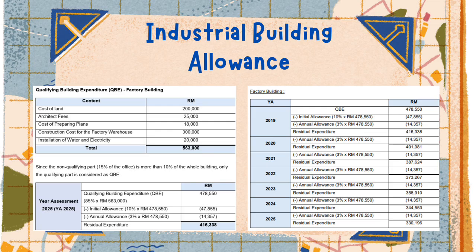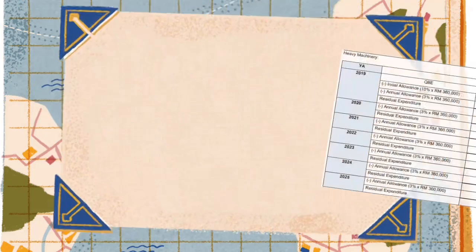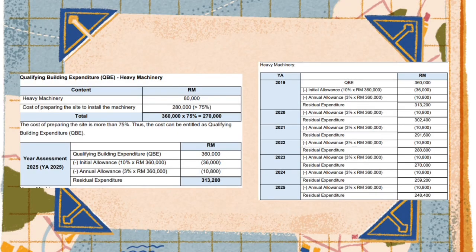For the year of assessment 2025, the business is entitled to claim an initial allowance of 10%, amounting to RM47,855, and an annual allowance of 3%, amounting to RM14,357. After deducting both allowances, the residual expenditure carried forward is RM416,338. Next is the heavy machinery installation. The machinery itself costs RM80,000, while the cost of preparing the site is RM280,000.